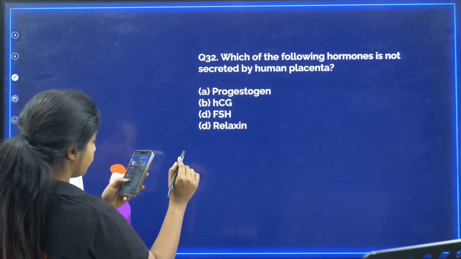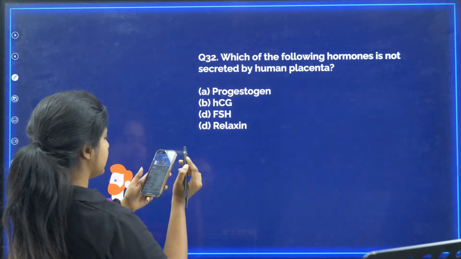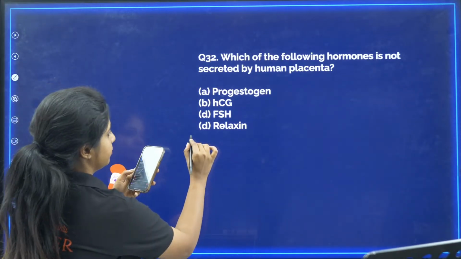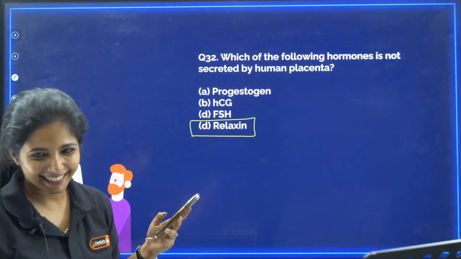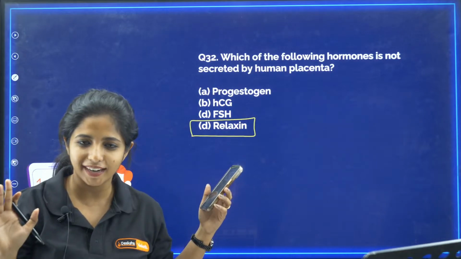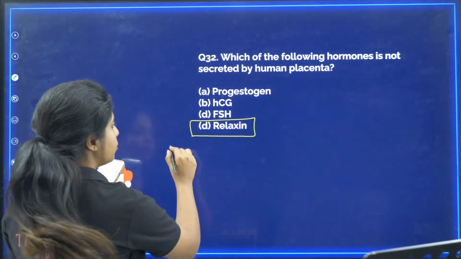Now, yes, I see a lot of you are saying it's C and D. So children who are confused between C and D, I'll say D. Okay, relaxin. Placenta does not allow to relax. You can remember like that. Ovary is the one that will be producing relaxin.